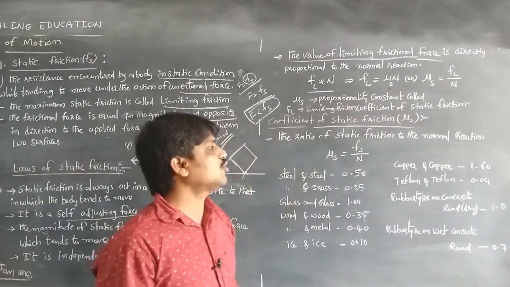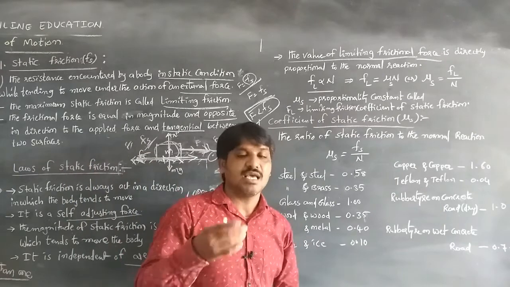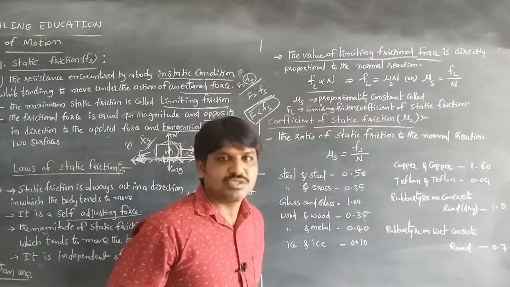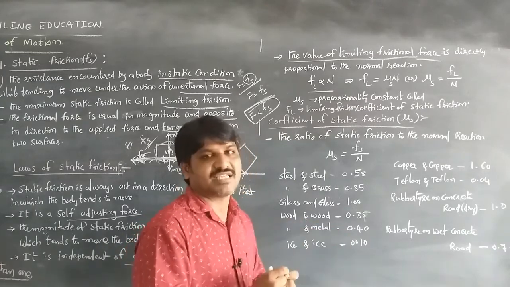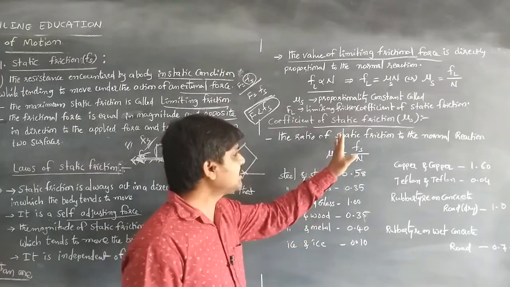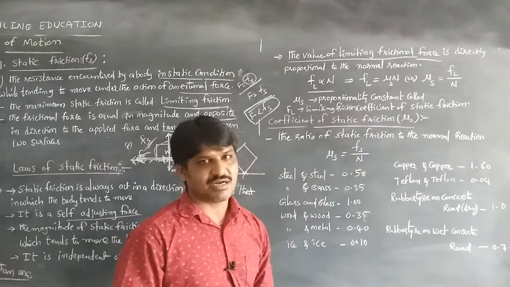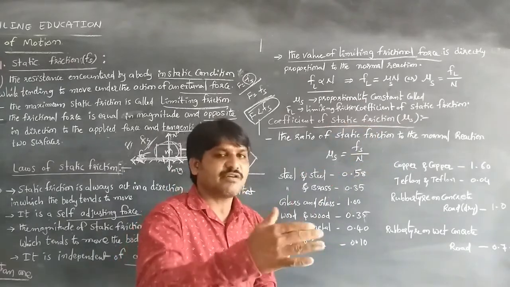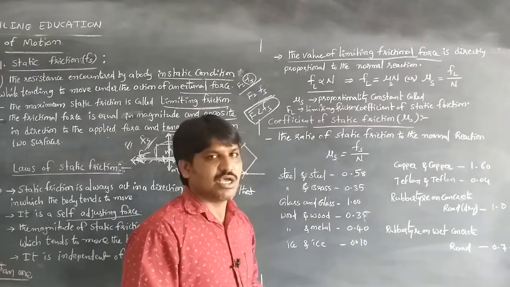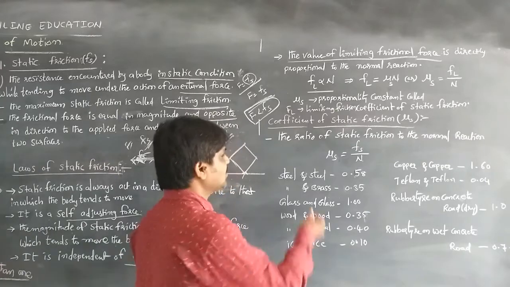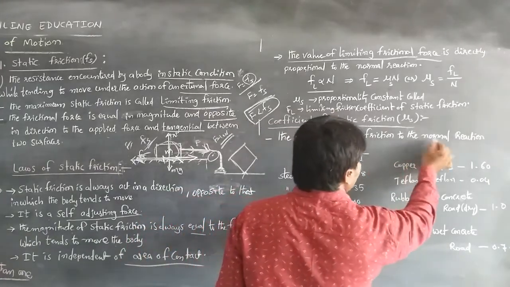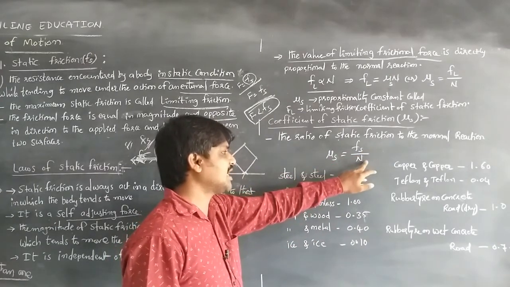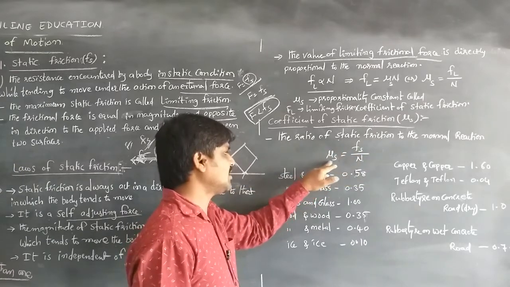What is meant by the coefficient of friction? We already discussed the coefficient of friction. When the body is in a static condition, the coefficient of friction acting between the two surfaces is considered the coefficient of static friction. That is the ratio of limiting friction or static friction to the normal reaction. We can say that limiting friction and static friction are the same, because the stage of static friction is considered limiting friction. So the ratio of static friction to the normal reaction, that is mu s is equal to Fs by N, where Fs is the static friction and N is the normal reaction.